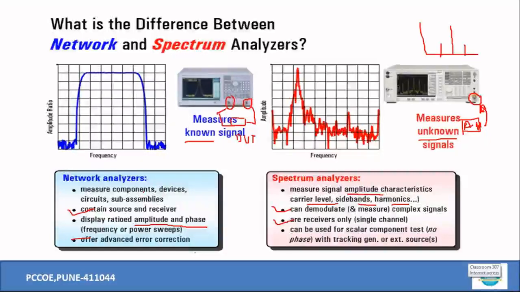So many calibration processes one can carry out under these network analyzers, and the errors can be minimized. Of course, in this particular case also, one can carry out error correction, but many times the external components we need to incorporate.